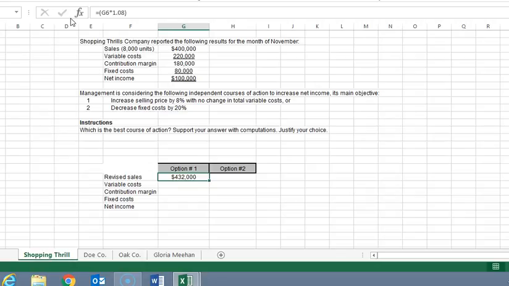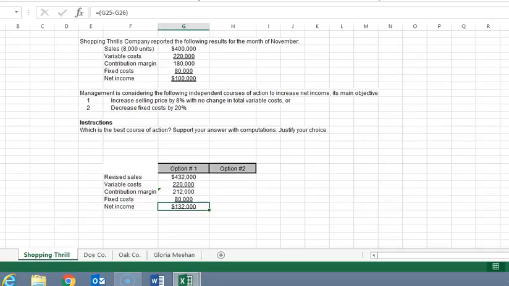The variable costs will be the same. So therefore the contribution margin is 212,000. It's gone up by 32,000. And then the fixed costs will remain the same in this alternative. Therefore the net income has increased by 32,000. So option 1, we are better off than the way we are now by 32,000.